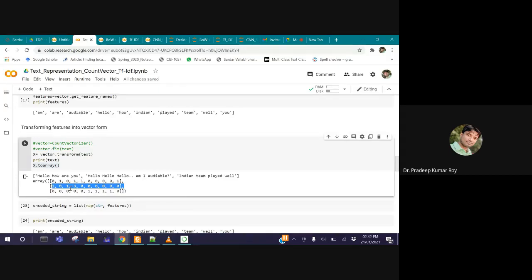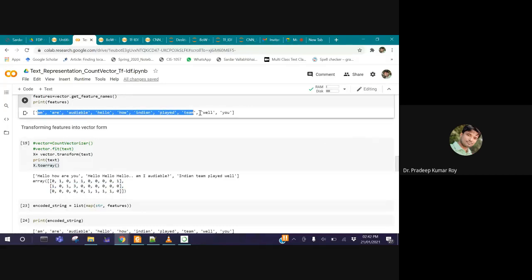In this message, we have to encode our second message. This is index 0, this is index 1, this is index 2, up to the number of features we have. And we are just counting, in a particular message, whether a particular word is there or not. If it is there, then how many times is it? That number we have to place.